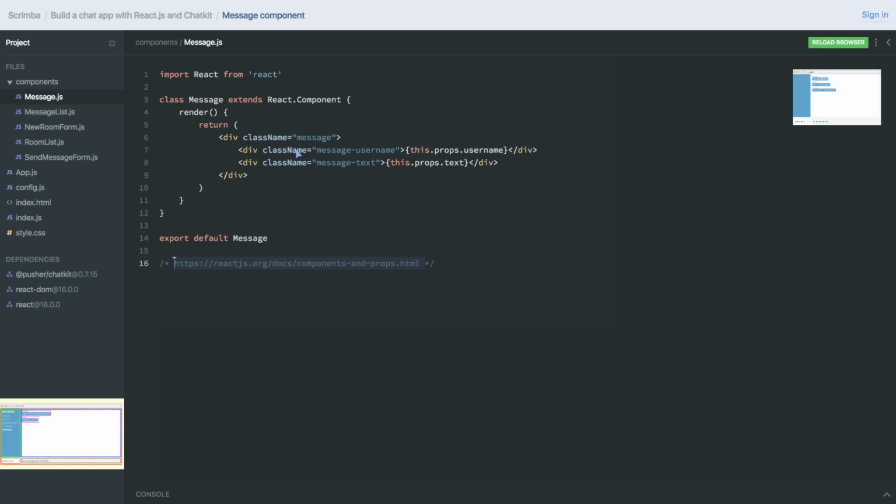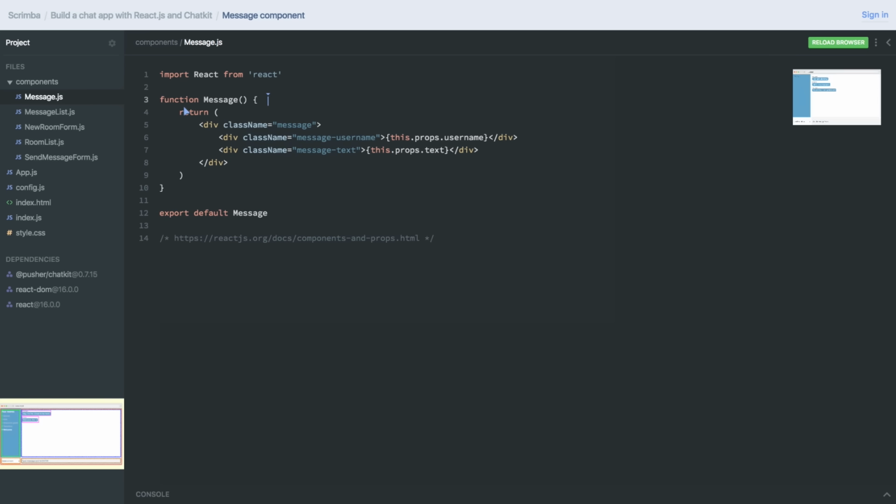Okay, hopefully you managed the task. Let's now see how we can turn this into a functional component. I'm going to remove the class keyword, and we're not going to extend upon the React.component class. We're just going to do good old function syntax. And this is a function. It can't have a render method, so we're going to remove the render method as well. And basically just return the JSX directly. And the final thing we just need is the props, which is the argument of the function.